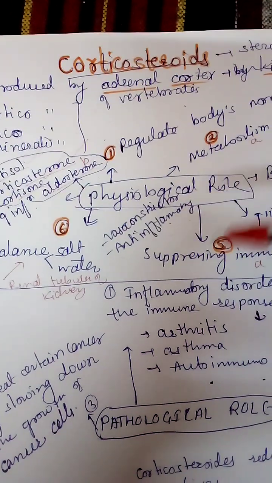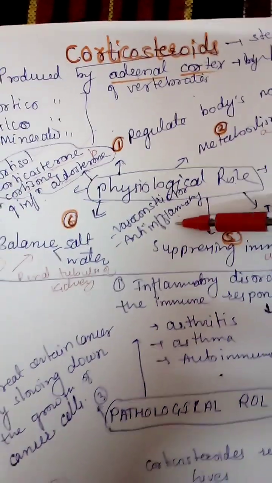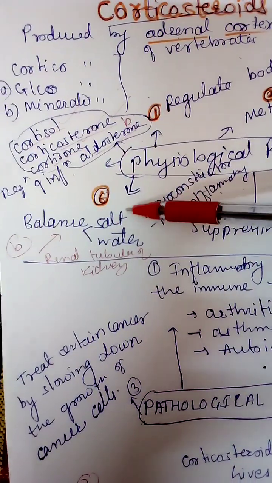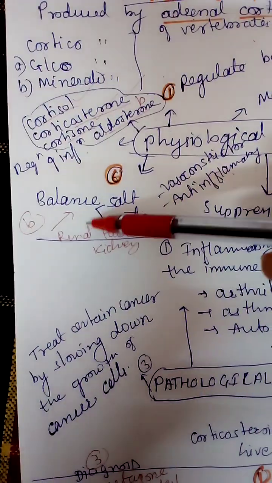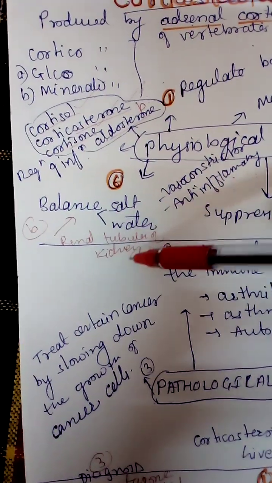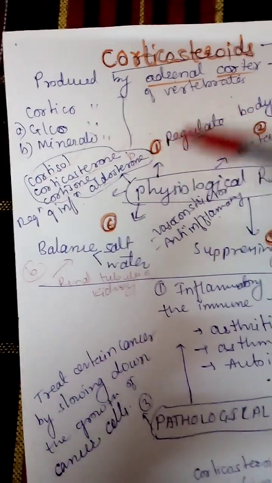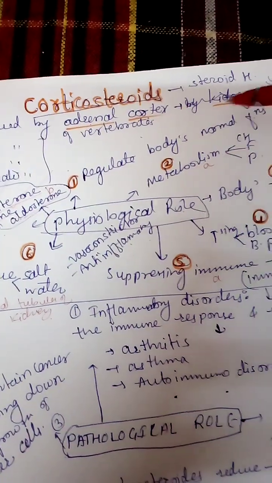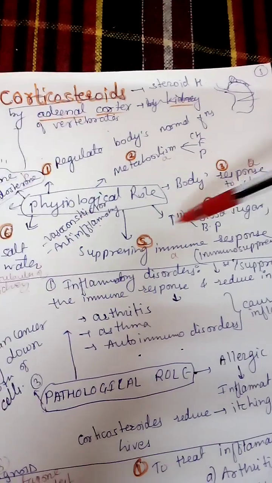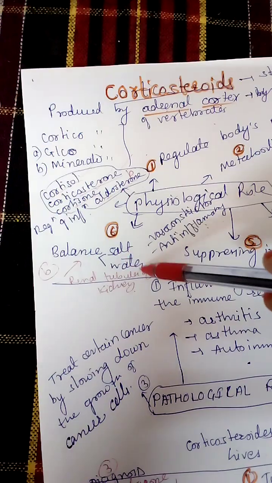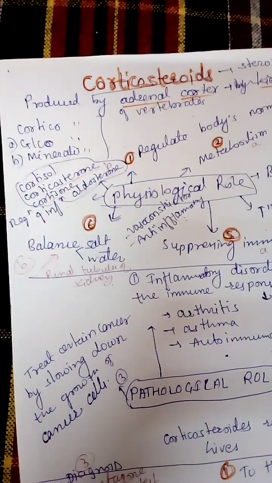During that, these corticosteroids are produced and can manage the inflammation. They also play an important role in the ionic balance, the balance of salt and water, through the renal tubular functions of the kidney. Like this, they play an important role in regulating the body's normal functions: metabolism, handling stress, blood sugar, blood pressure, and the immune system, as well as anti-inflammatory actions and ionic balance. Together, these are the main body functions regulated by the corticosteroids.